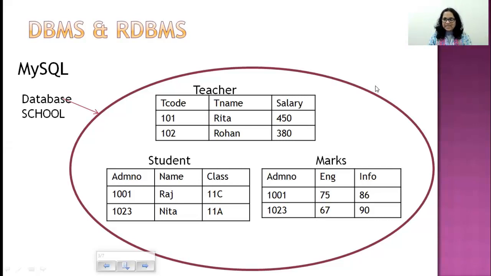Now, I've given you an example of a database and table. This circular thing that you see, it's a collection of tables. So that is what I call a database. So I have named my database as school. Now in the database called school, I have a tabular structure to store the teacher's detail. I have a tabular structure to store the student details. I have a tabular structure to store marks. So this is an RDBMS structure. Okay. Why? Because everything is stored in tabular form.